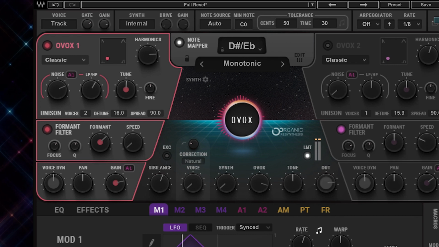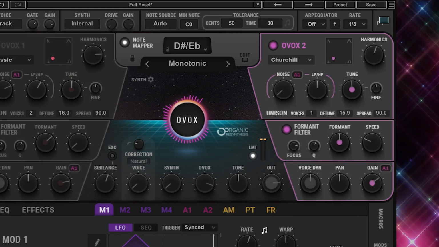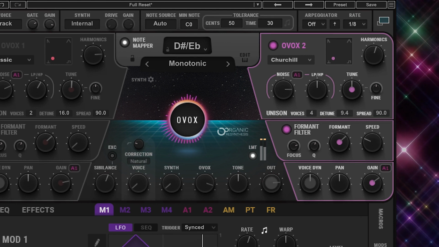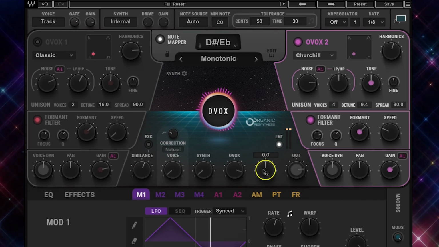Work it harder, make it better, do it faster, makes us stronger. And then we've got the Churchill filter in these settings on OVOX 2. More than ever, hour after hour, work is never over. I'm gonna give it a little more brightness with the tone.